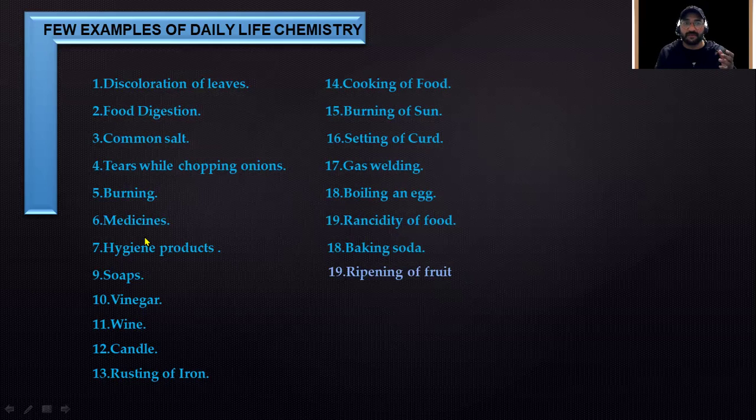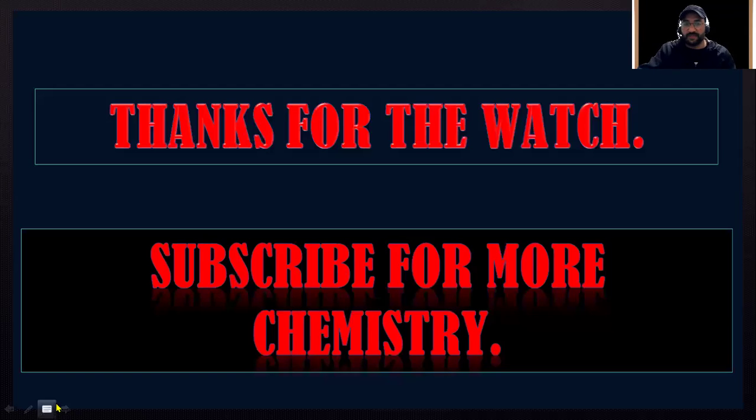It has an altogether different chemical composition as well. So these were some of the chemical reactions and chemicals that we encounter on a daily basis. I hope you enjoyed this short video about the introduction to chemistry and the importance of chemistry in our daily life.